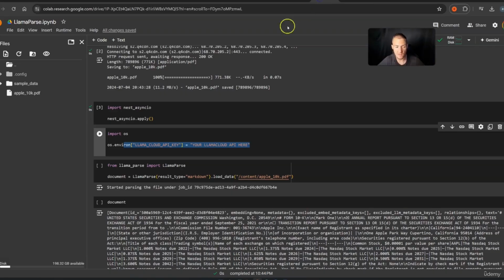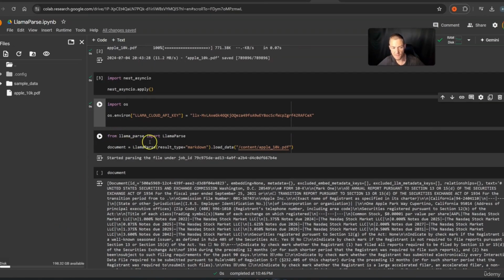Then I go back into my Google Colab notebook, and then we need to insert my API key right here where this command stands: your Llama Cloud API key here. So we delete this, we insert my key, and then we are ready to rock. We simply press play on this cell.